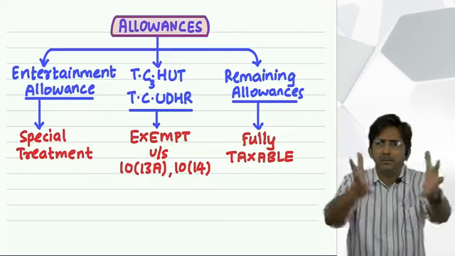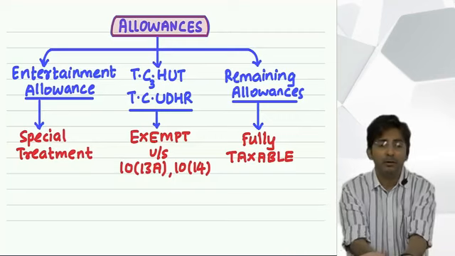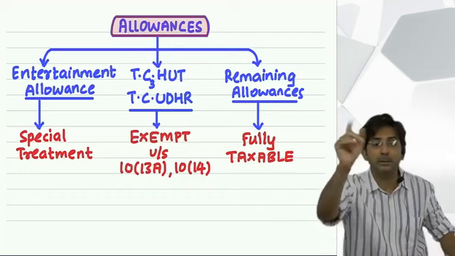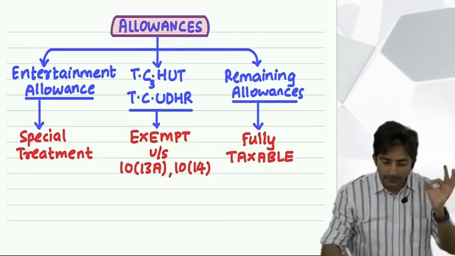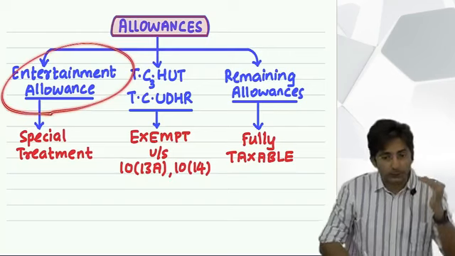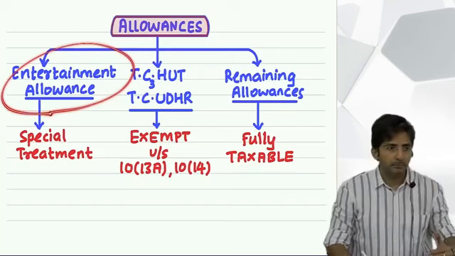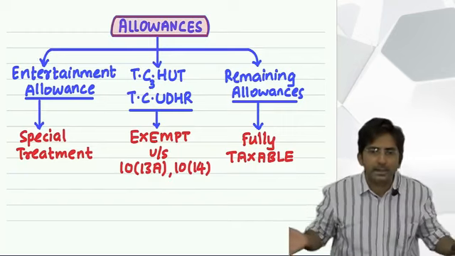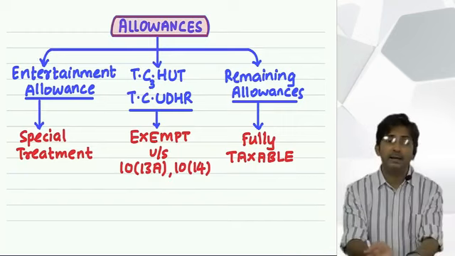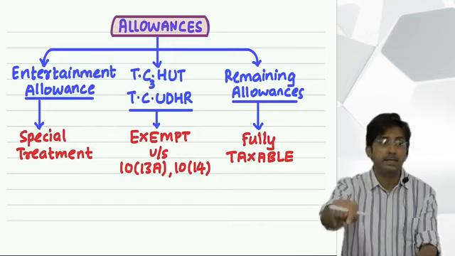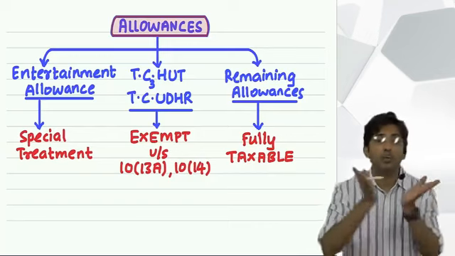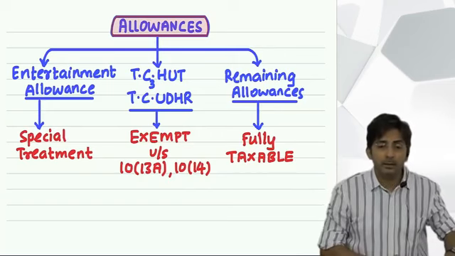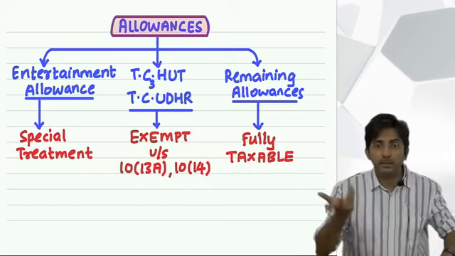See, entertainment means to welcome. Welcome whom? Not your uncles and aunties. Clients and customers of the business. I mean, this is typically an allowance for office purposes. Because you have to entertain not your brothers and sisters and uncles and aunties. You have to entertain clients and customers of the business. And they are customers of your boss. And you know why the boss wants you to entertain the customer? Because for a business, the customer is a king.